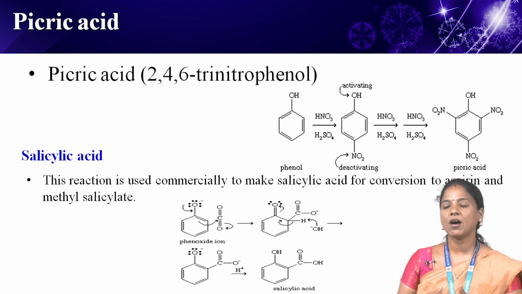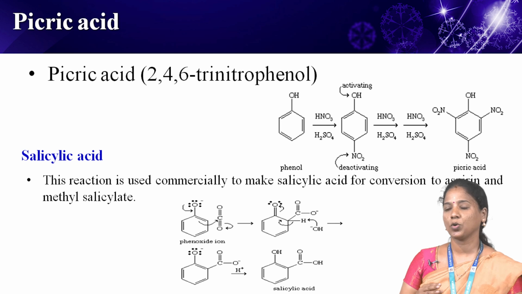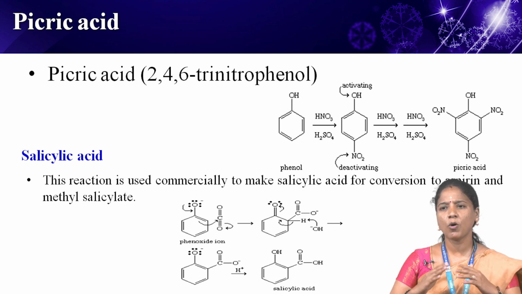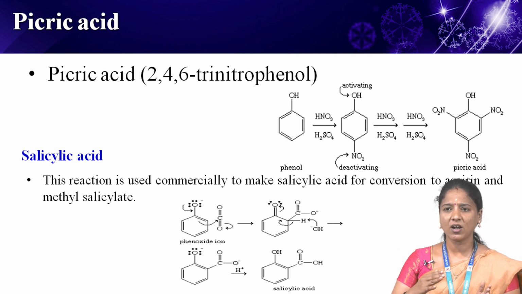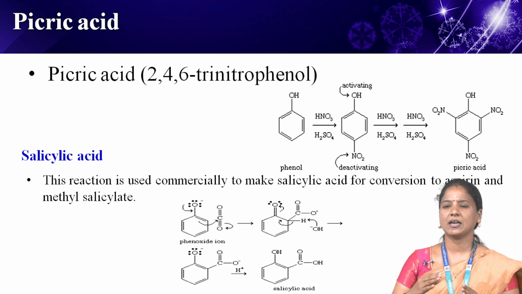However, it is often difficult to add a second or third nitro group to an aromatic compound. Three nitro groups are more easily substituted on phenol because the strong activation by the hydroxyl group helps to overcome the deactivation of the first and second nitro groups.